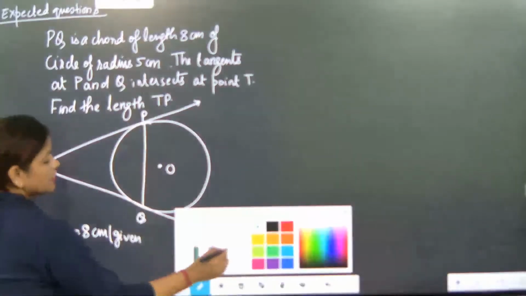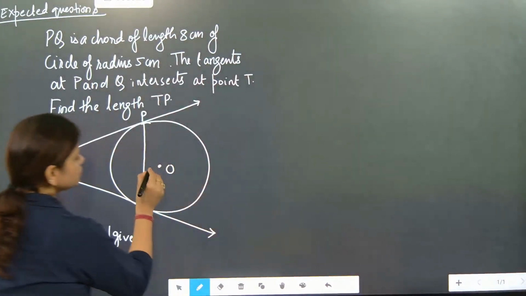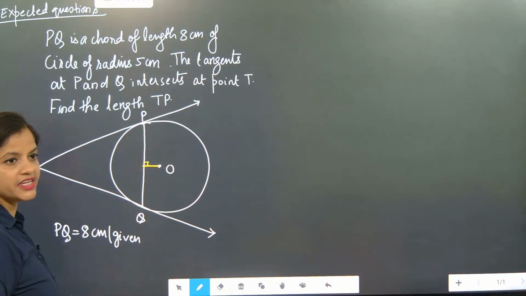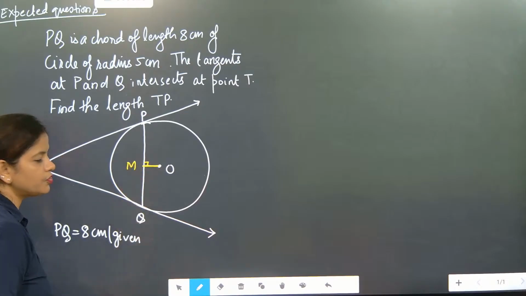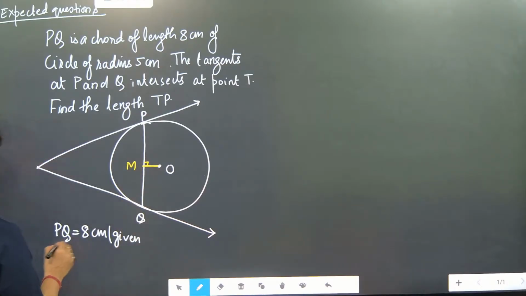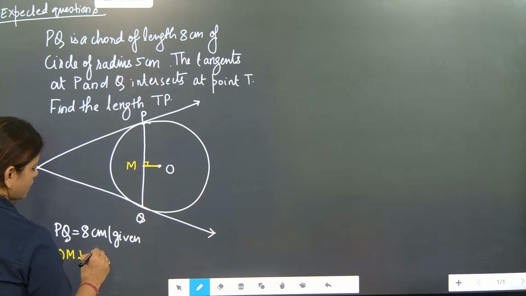Now from the center of the circle to the chord, the line drawn is perpendicular to the chord and bisects the chord. So we are going to draw OM. OM drawn is perpendicular to PQ. Why?